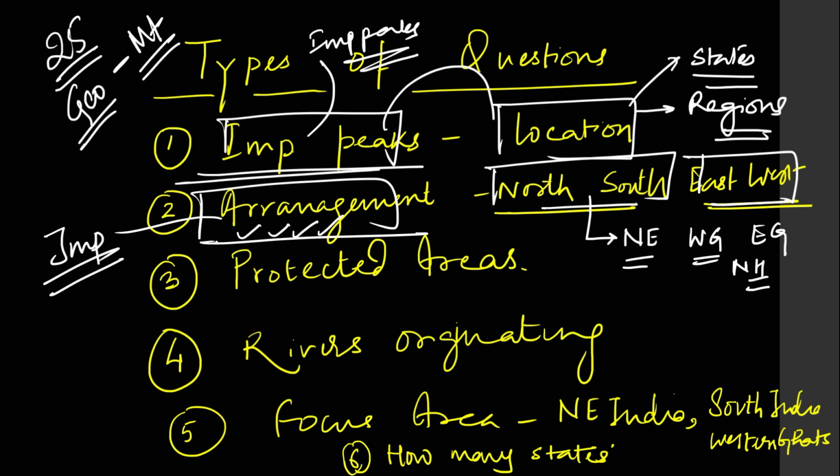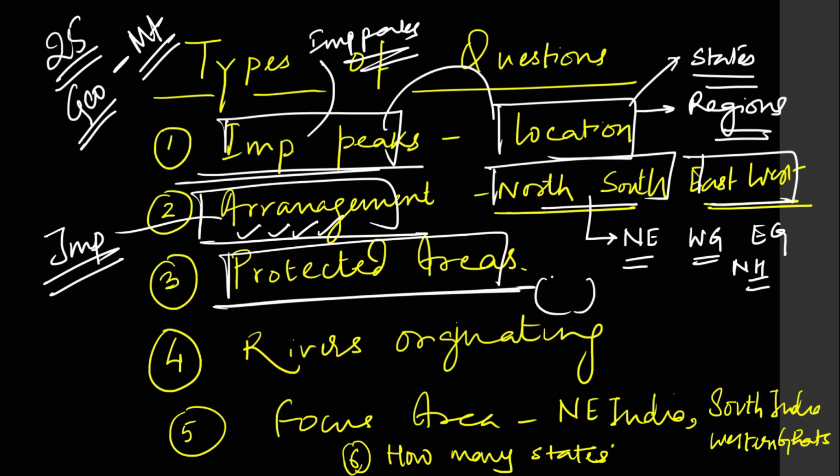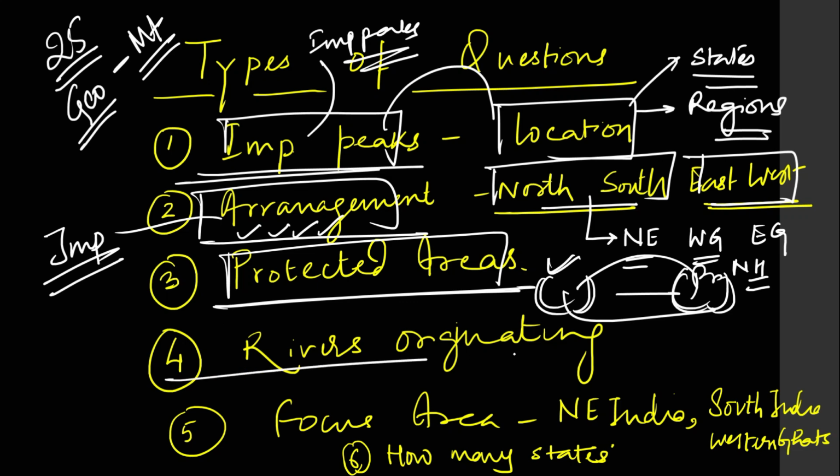The third type of question is they will give you mountains and ask you to match protected areas. For example, they'll give you one mountain range or hill and say, this protected area is there in this mountain range, or this hill is situated in this protected area or not. The next type of questions is on rivers originating from hills or mountain ranges, or the location of rivers between two mountains.